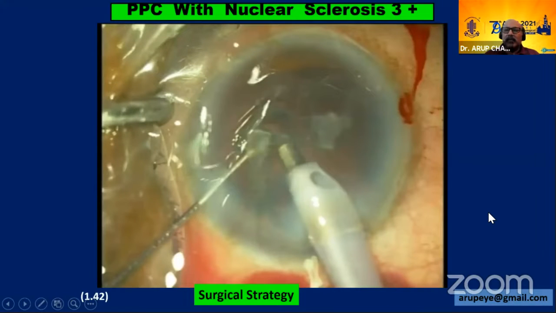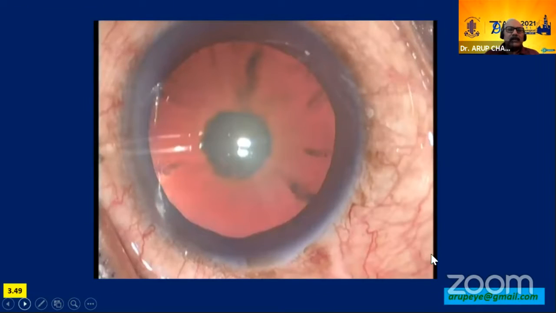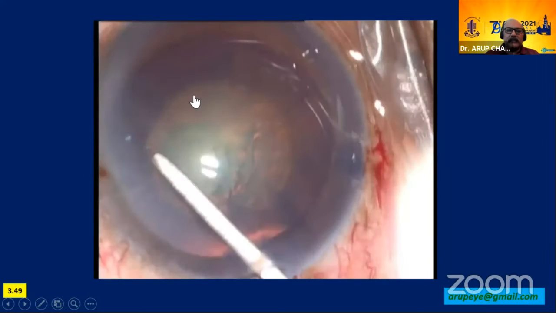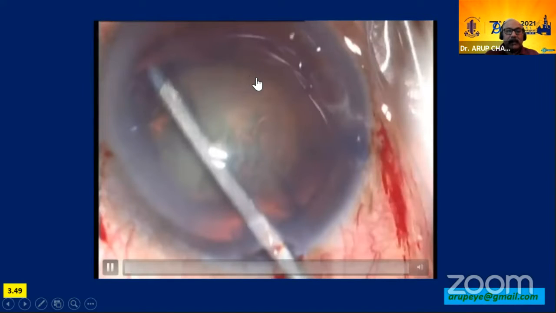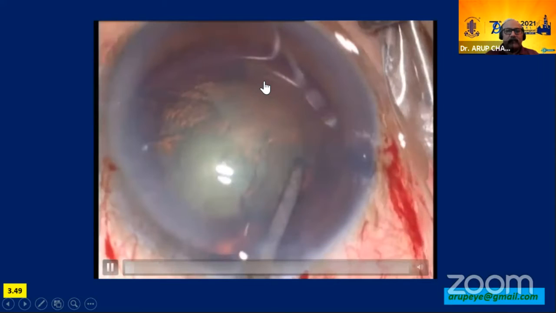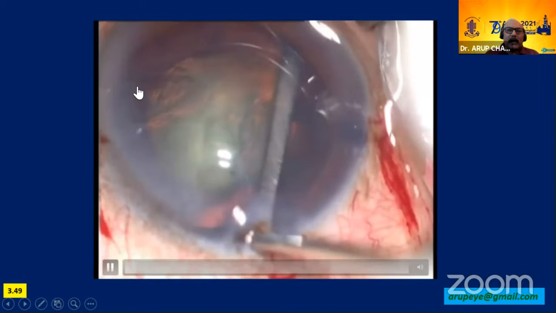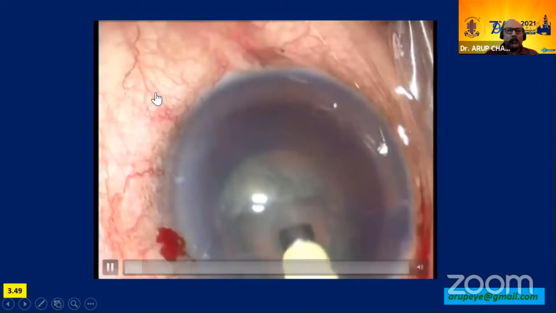But now this is the case that I wanted you to see. This was a man in his mid-70s. Fellow eye, similar finding, which I had operated almost a decade earlier. Everything went off fine. So I perform a hydro-free dissection. I don't believe in any hydro steps in post-polar cataract.